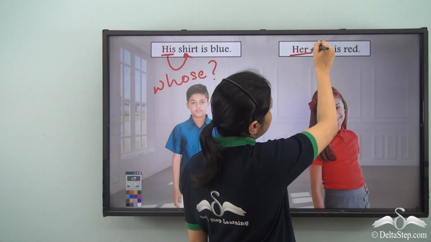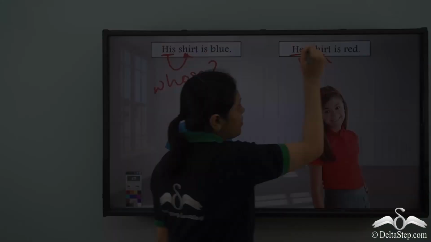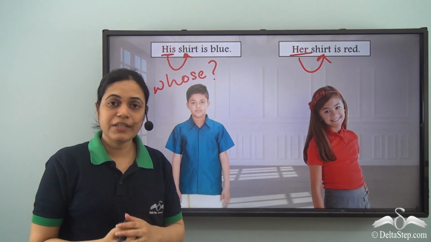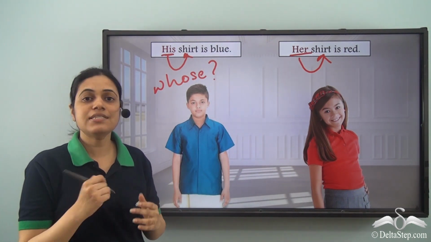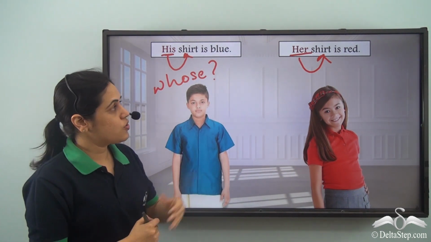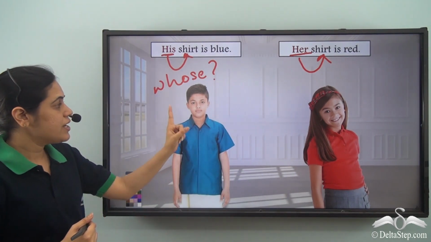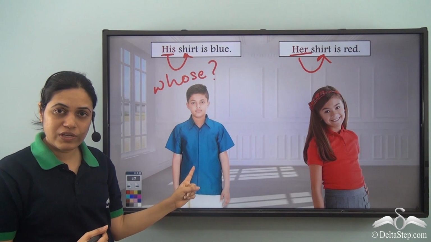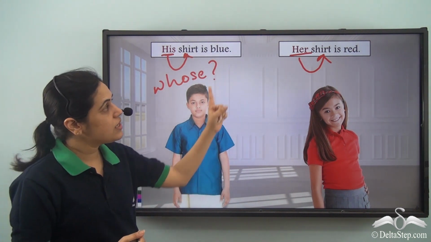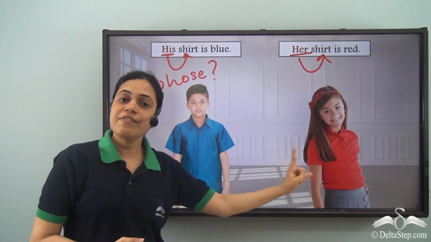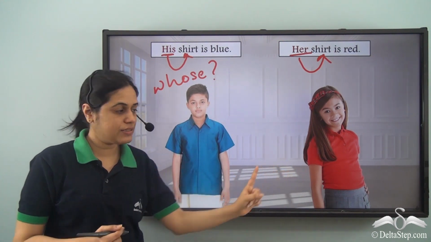Similarly, her shirt is red. So her is describing the noun shirt and telling us whose shirt. So her is also a possessive adjective. Now note, his is used for masculine gender, that is boys, and her is used for feminine gender, that is girls.